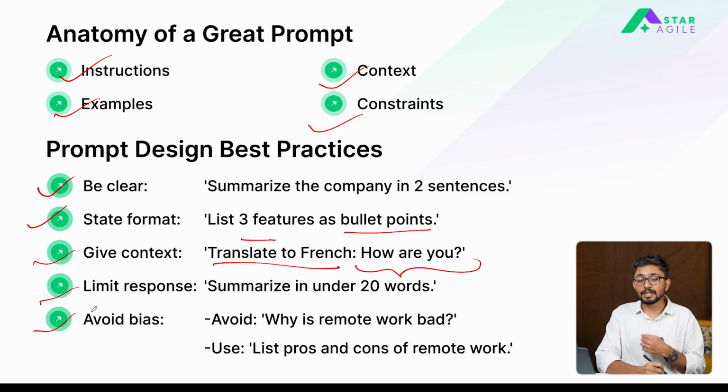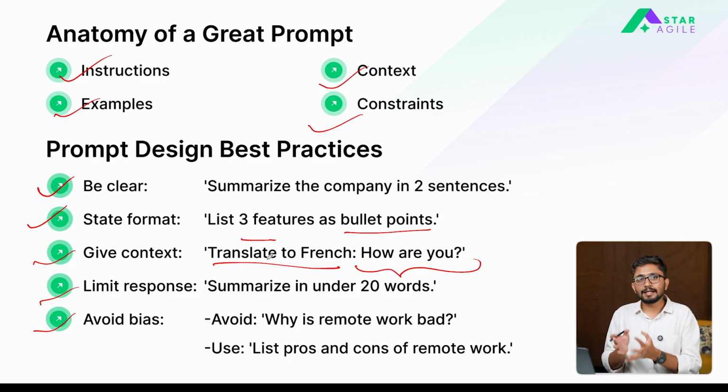And last, which is a very key important thing here, is to avoid biases in your instructions. A lot of times people ask instructions with an inherent bias in them. Meaning, imagine that you ask a model, tell me why remote work is bad. So here the bias that you are giving is that you are assuming that remote work is bad, and you want your model to validate that by giving you certain reasons around it. So this type of instruction will tell the model that you need to tell me why this particular thing is good or why this particular thing is bad.